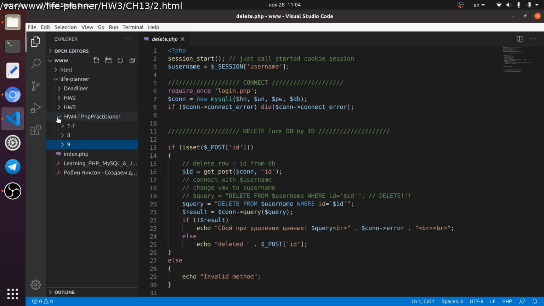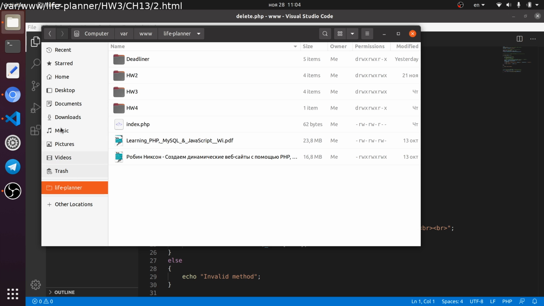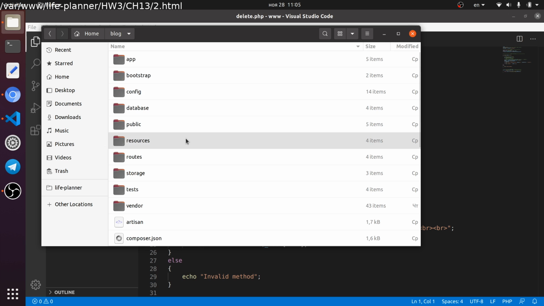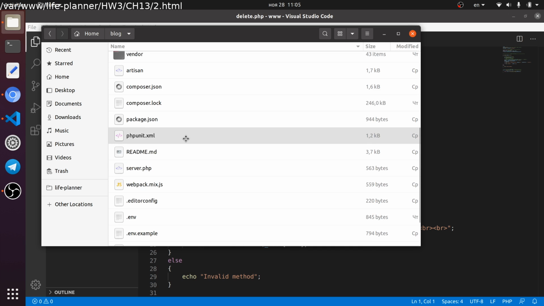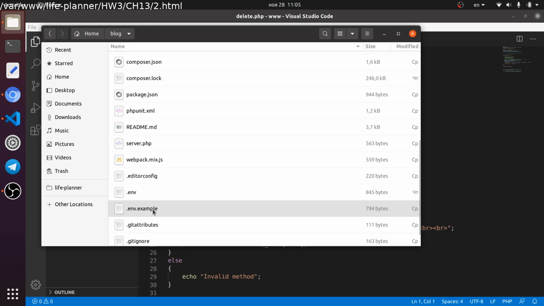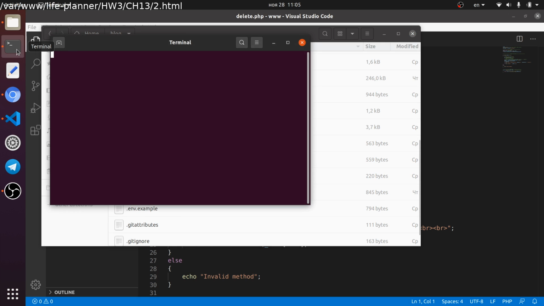Also I had done the pre-setup of Laravel, and just want to show you how it happened. I use Ubuntu LTS 20.04, and I guess this block is related to Laravel, and they ask to copy .env.example to the env file, but actually when I set up this through the terminal, everything was done by the system itself.